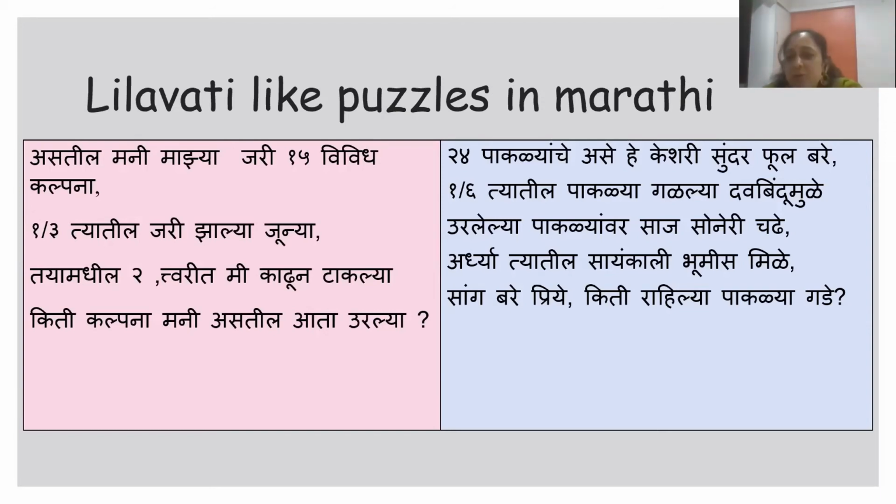On the remaining 20 petals, a golden glow comes when the sun rises after the dewdrops. Out of them, half fall to the ground in the evening. So out of 20, half, that is 10, go to the ground. My dear, tell me how many petals are remaining. So the answer will be 10.